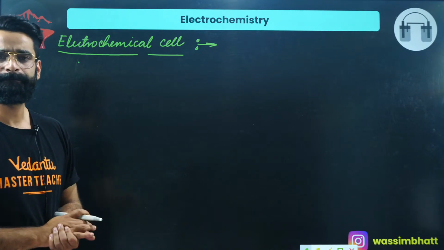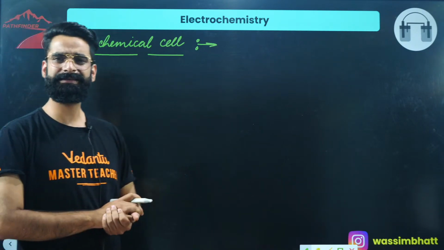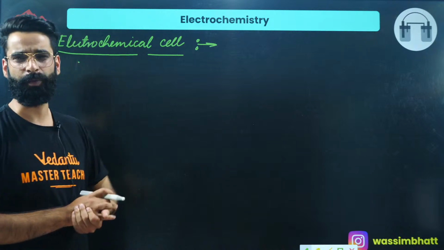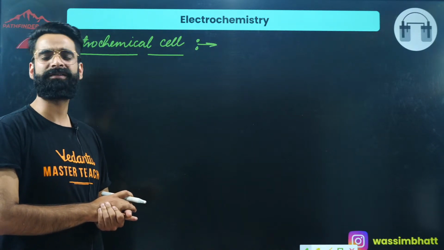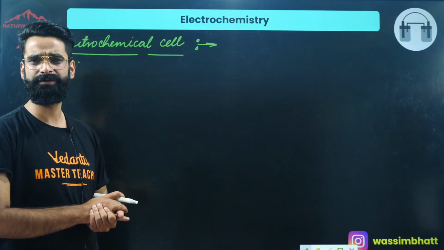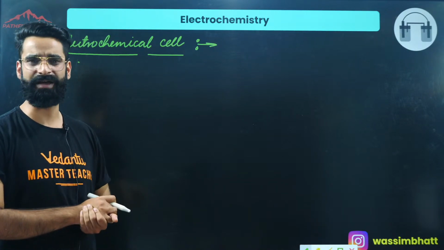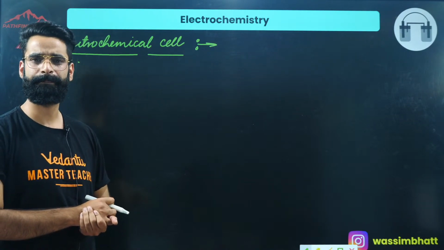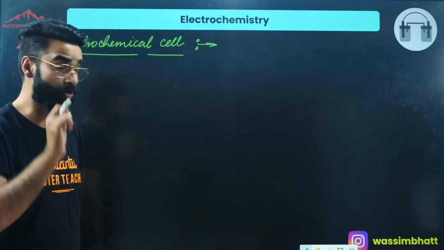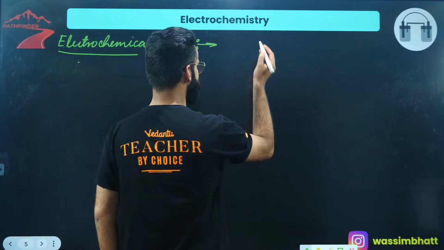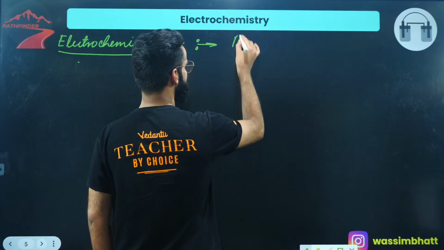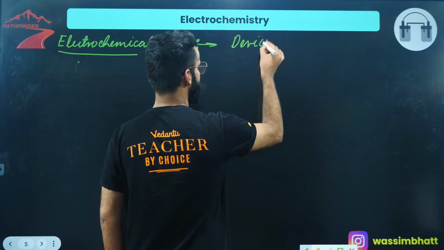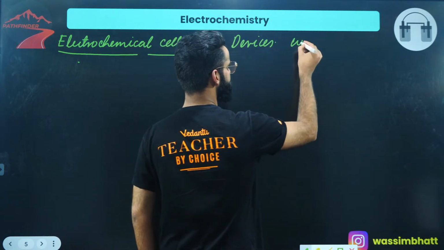Electrochemical cells are the devices which convert either chemical energy into electrical energy or electrical energy into chemical energy, right?